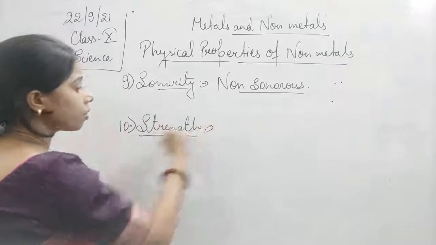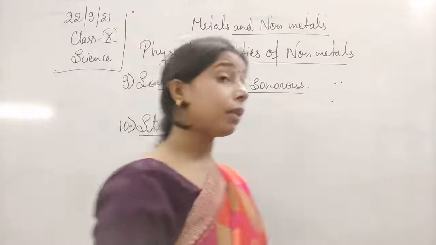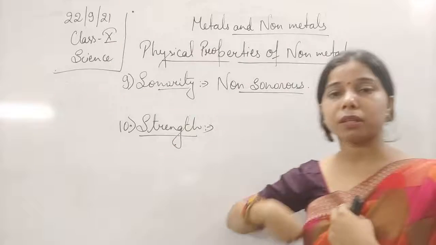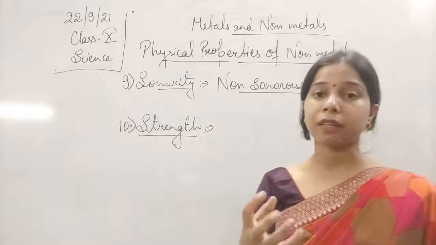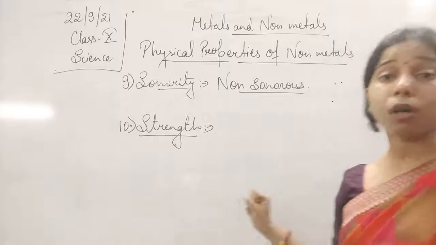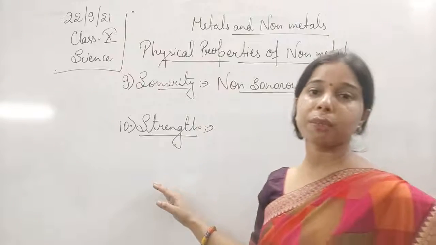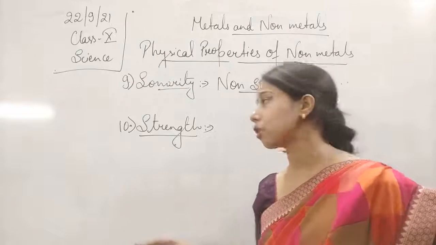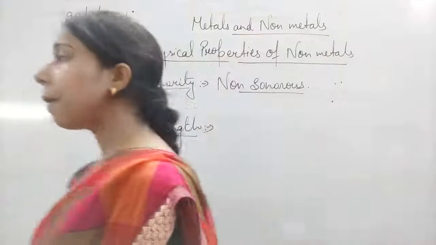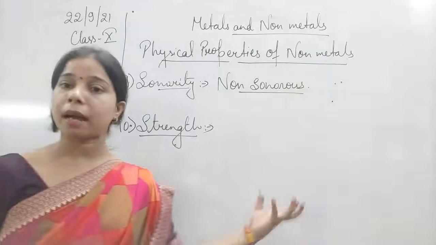Strength. We have just seen that metals have a large tensile strength. What is the meaning of tensile strength, students? It means the capacity to hold a large weight, and because of this property they are used in making bridges and for construction purposes. But non-metals are not as strong as metals.